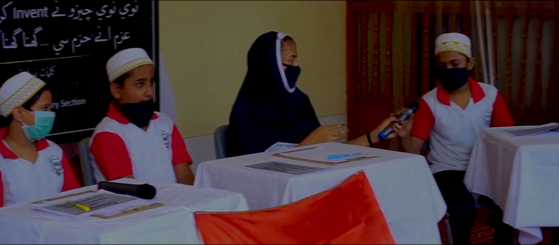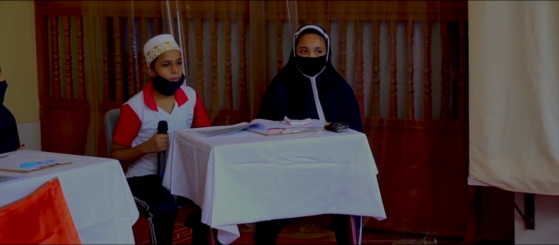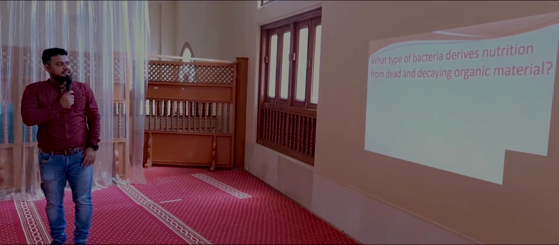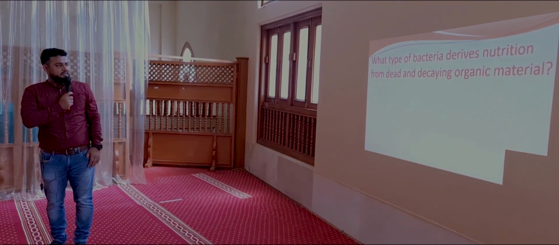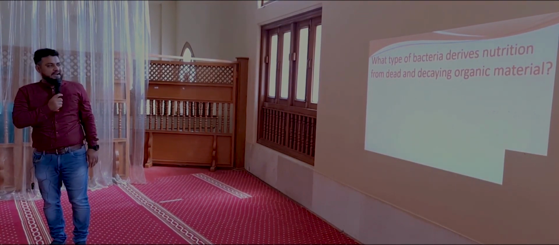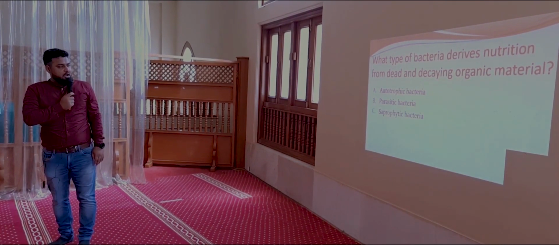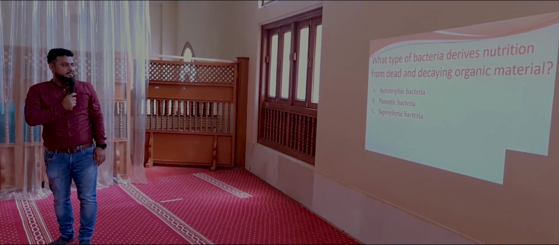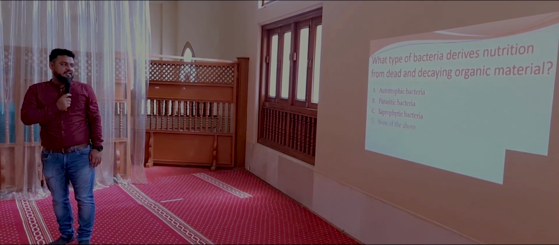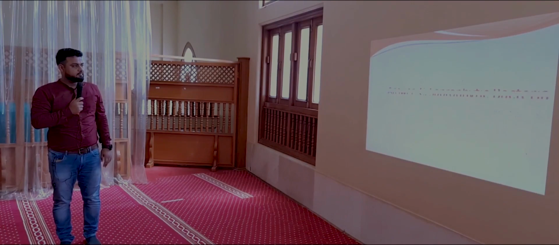Next question for the class 8th. Here is the question. What type of bacteria derives from dead and decaying organic material? Here are your options. Option A, autotrophic bacteria, B, parasitic bacteria, C, saprophytic bacteria, and D, none of the above. C, saprophytic bacteria. Are you sure? Yes. Let's see if it is correct or not. Saprophytic bacteria, it is the correct answer.